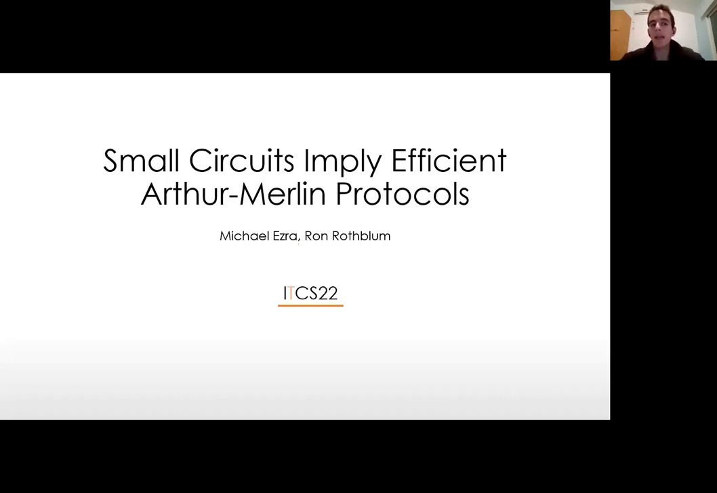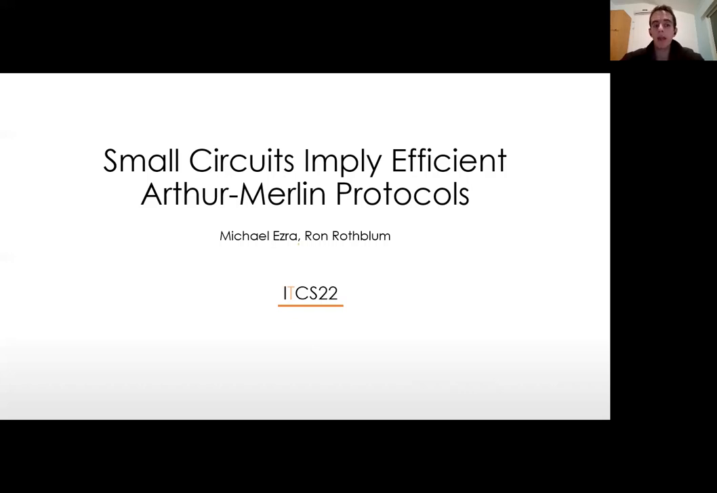My name is Ezra, and I'm pleased to present my joint work with my advisor Rothblum here in ITCS 2020. Our paper is called Small Circuits Imply Efficient Arthur-Merlin Protocols, and in one very high-level sentence, it talks about a new connection between circuit lower bounds and protocols that are called Arthur-Merlin protocols.